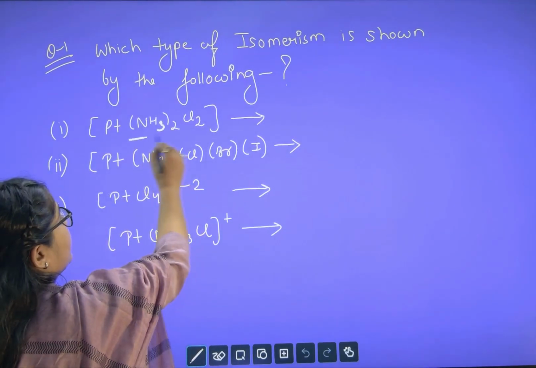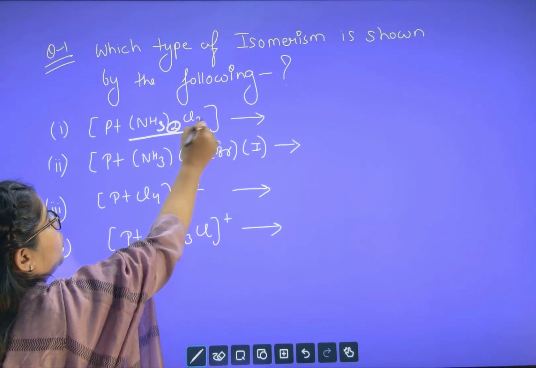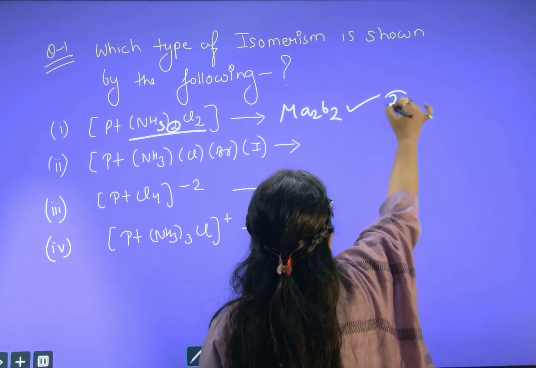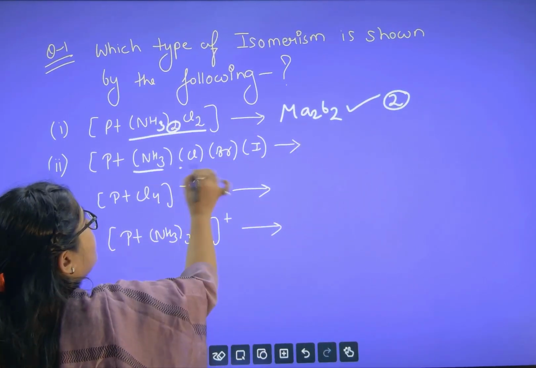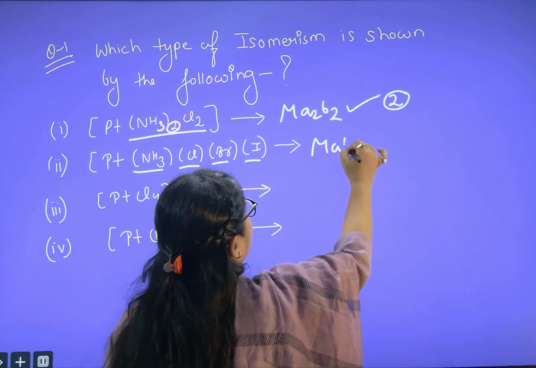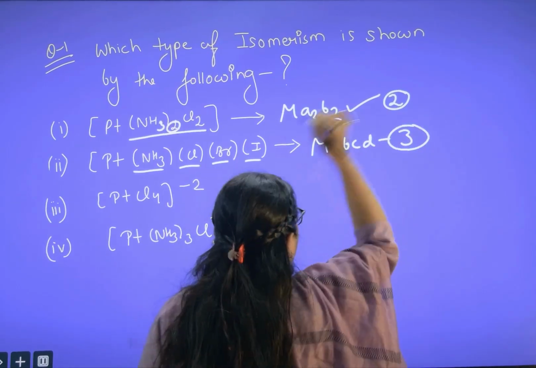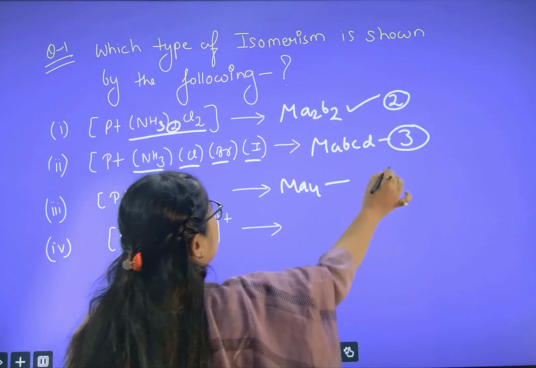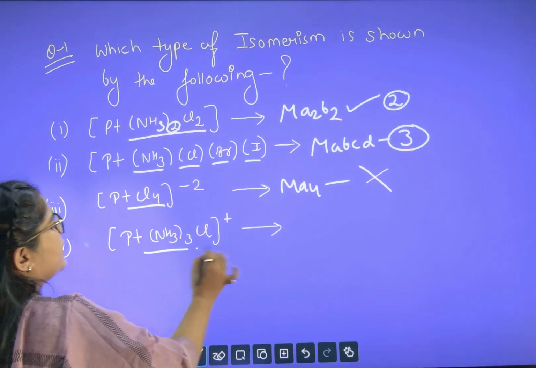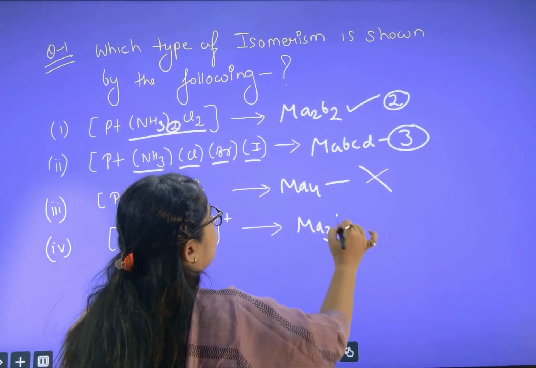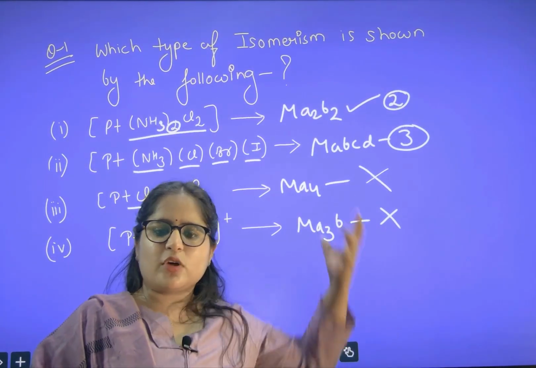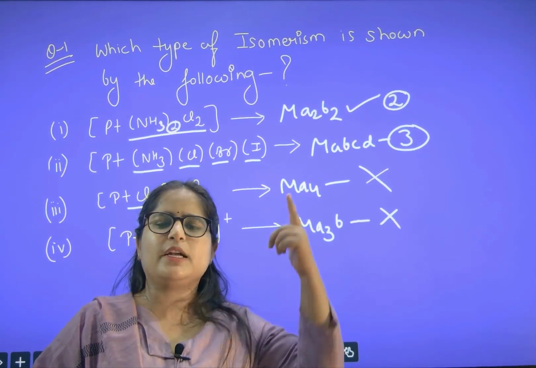Pt(NH3)2Cl2. So it is Ma2b2. Yes, it will show GI. How many? 2. Directly we can solve. ABCD, it is ABCD type. How many GI? 3 GI. Very good. It is Ma4, all same, no GI. Here it is Ma3b, no GI. Very good. Easy or not? Within a fraction of a second. These all are NEET and JEE questions. Within a fraction of a second, you are able to solve.